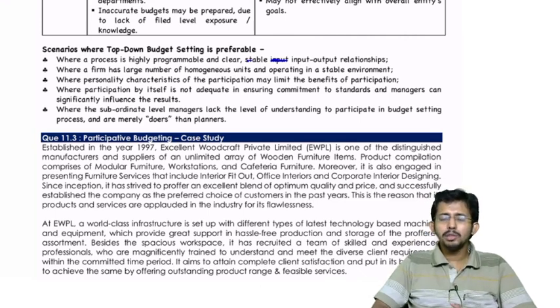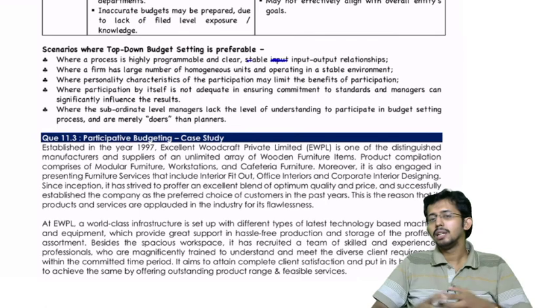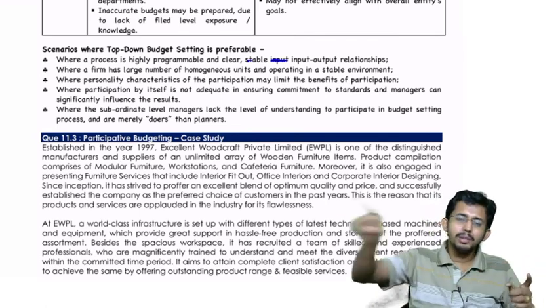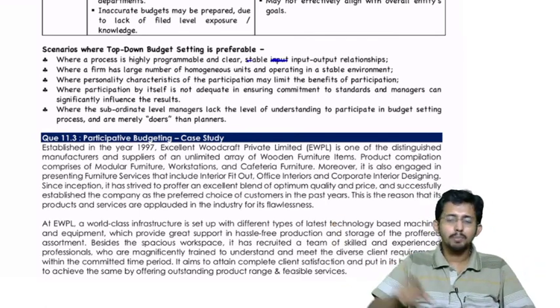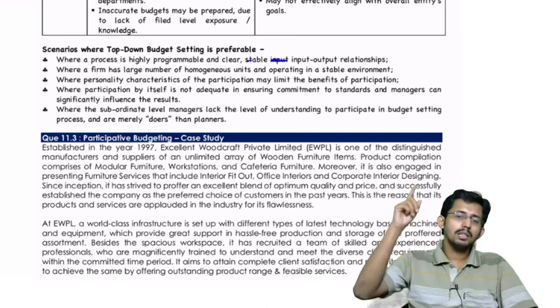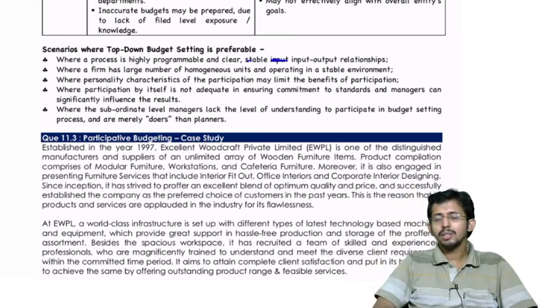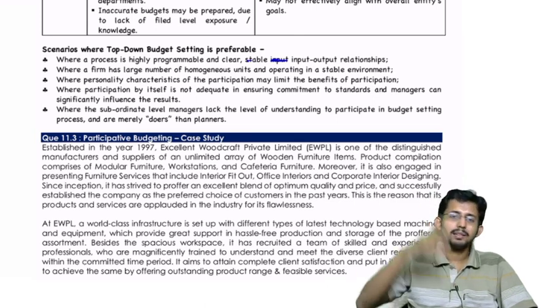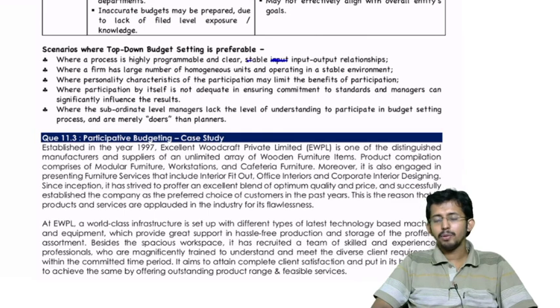If you have multiple homogeneous units, then the budget of all units selling identical or homogeneous products should be in the same line, to ensure that somebody on the top gives clear instructions. So in such situations, it is always better to have a budget prepared by the top. For example, you are a company which is selling mobiles. Okay, you have, let us say, 10 mobile shops in Ernakulam district in Kerala.